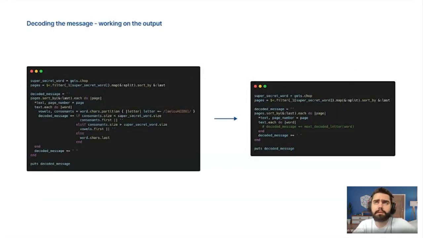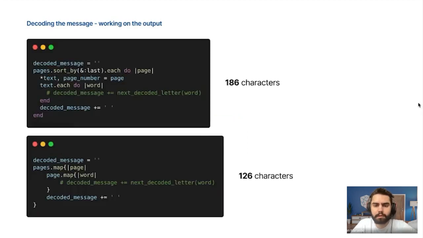For now, we will ignore the decoding part itself. We will comment it out, like here: decoded message plus equal next decoded letter. And we will focus on the looping part, the double each part. The first thing that we can do is remove the sort_by last thing because Sebastian handled it for us. And we can remove the text and page number things because we will handle them later in the next decoded letter part. The page number will be filtered automatically.